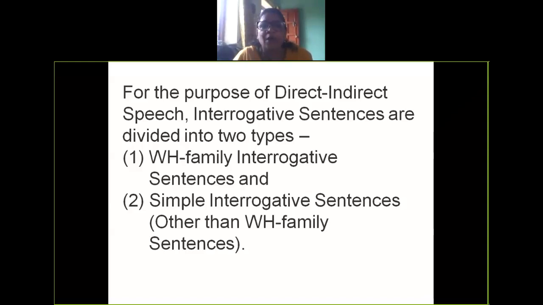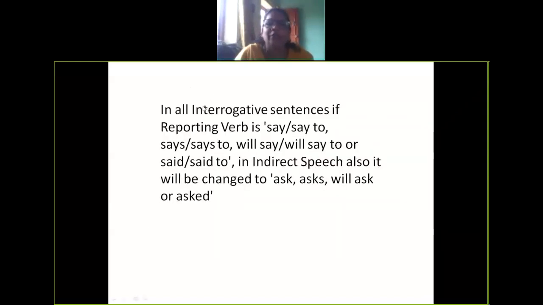Now for all interrogative sentences, if the reporting verb is say or say to, says or says to, will say or will say to, or said to, all these will change into forms of ask, whether ask, asks, asked, whatever. So say will change into ask.